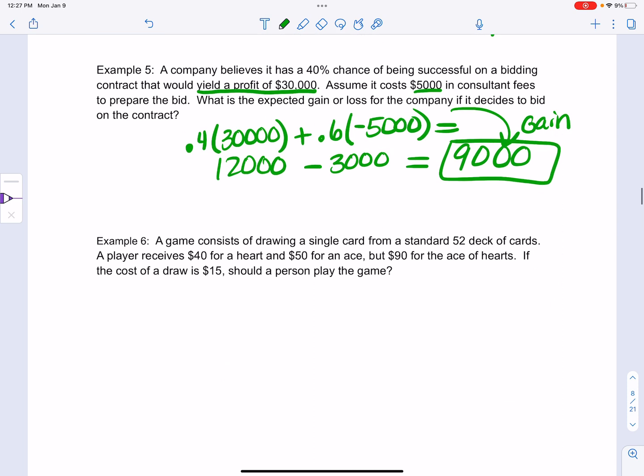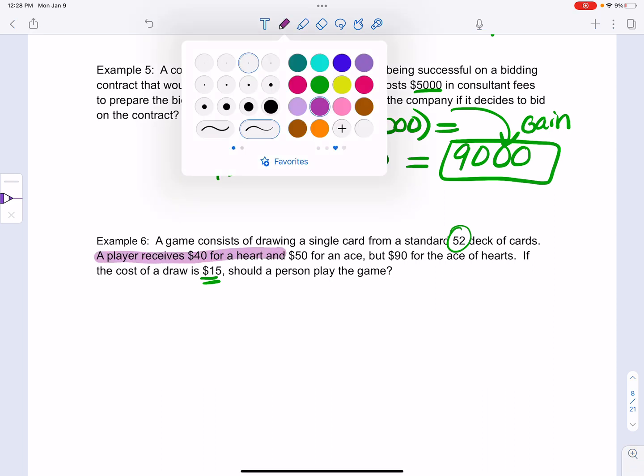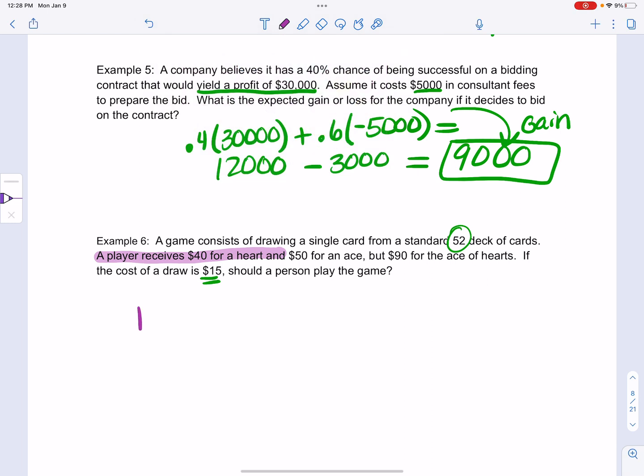Okay, same thing here. A game consists of drawing a single card from a standard deck of 52 cards. The player receives $40 for a heart. The cost of a draw is $15. There are 13 hearts in the deck, a fourth of the deck. Let's just start with this: a player receives $40 for a heart, so they have a 1 in 4 chance of drawing a heart. They get to win $40, but they're losing 15, so they're really only winning 25.